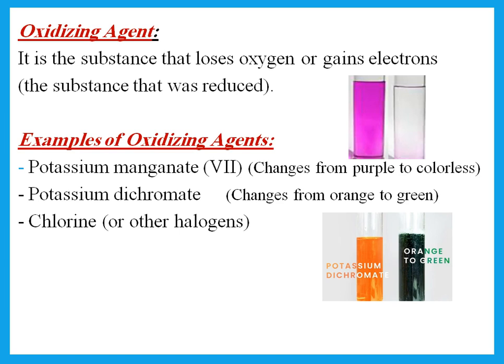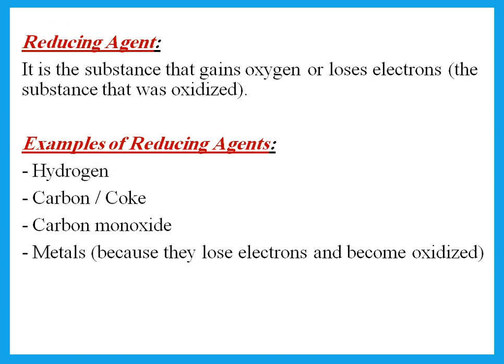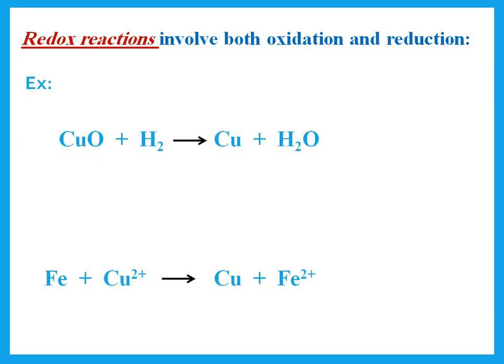When it reacts, it changes to green. Now, a reducing agent is the one that was oxidized. So which reducing agents can we use? We can use carbon or carbon monoxide or metals because they tend to lose electrons. So if we say redox reactions, you should know that redox reactions are reactions that involve both oxidation and reduction.